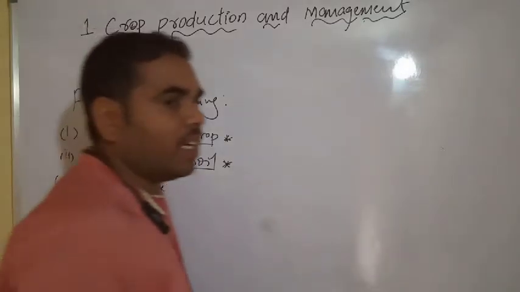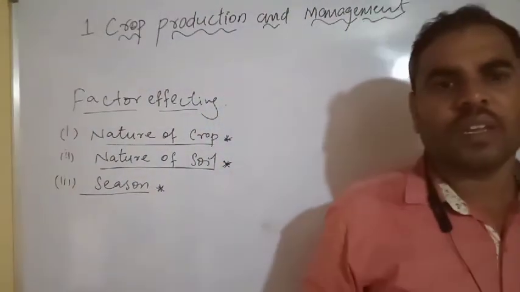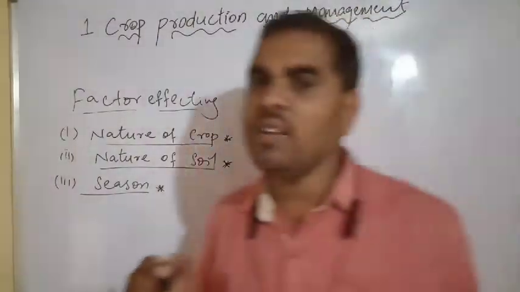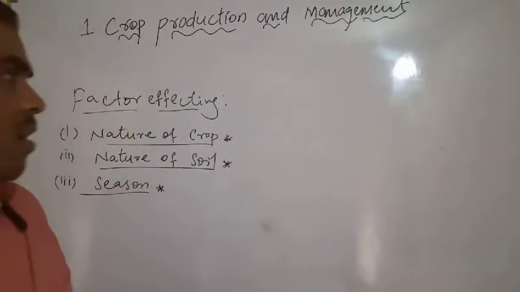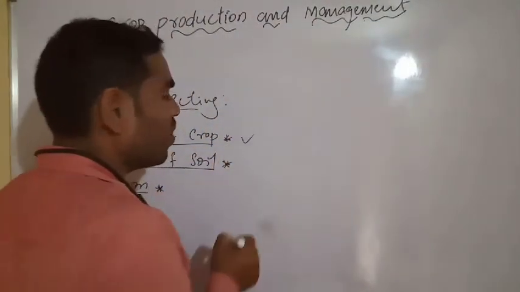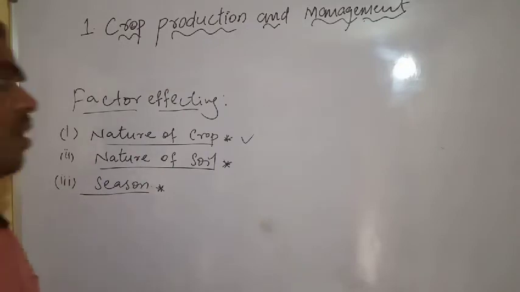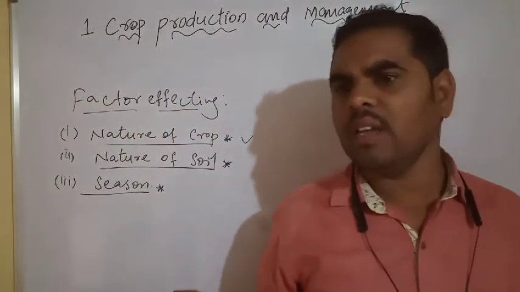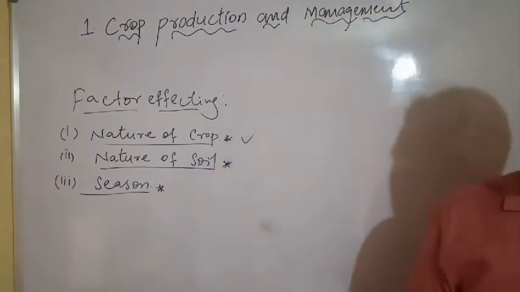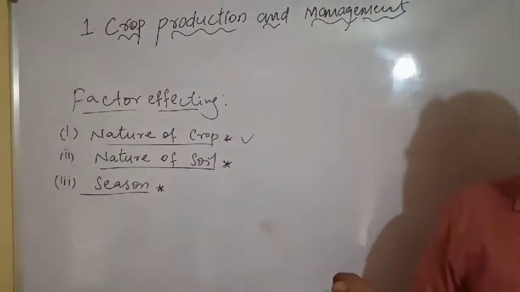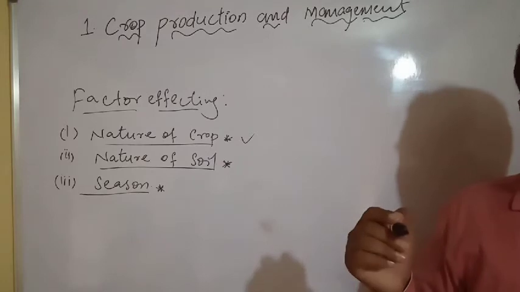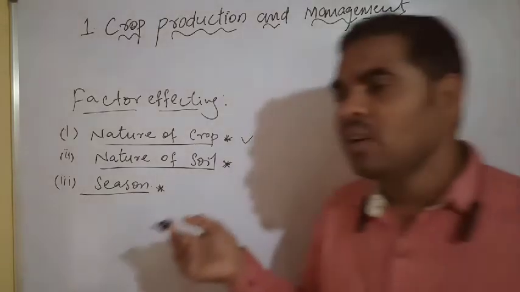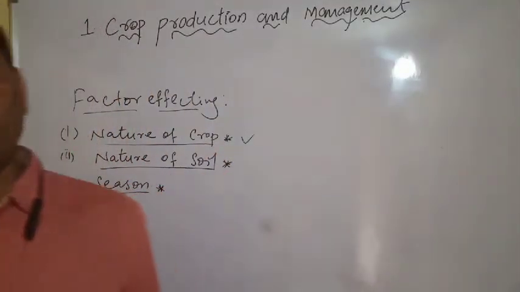For example, the paddy crop requires standing water. It continuously requires water. Next, we have to see wheat. Wheat requires very little water: before sowing the seeds, after sowing the seeds once, and lastly at flowering time. The wheat crop requires water 2-3 times.